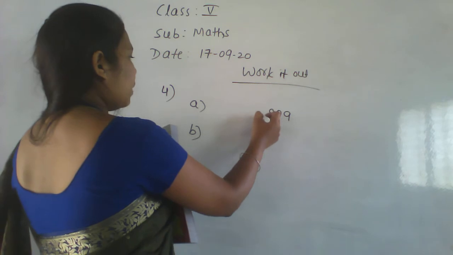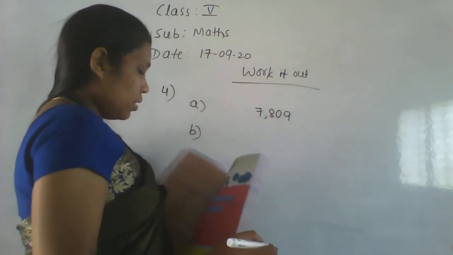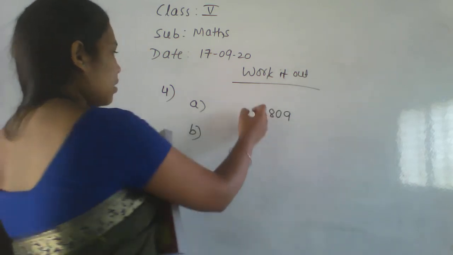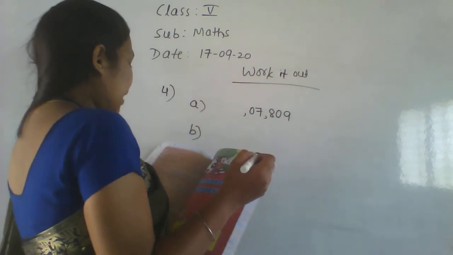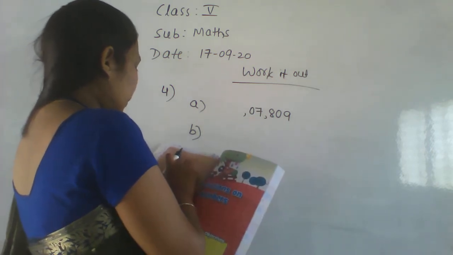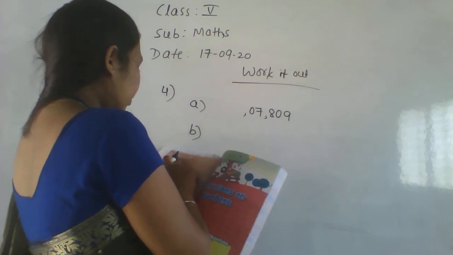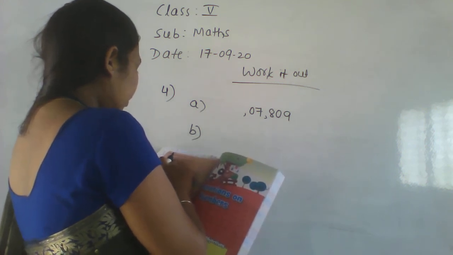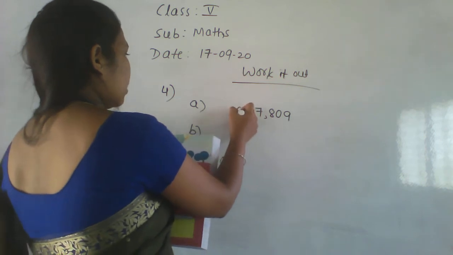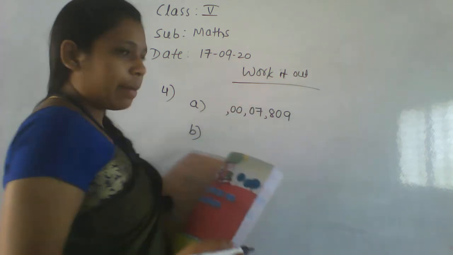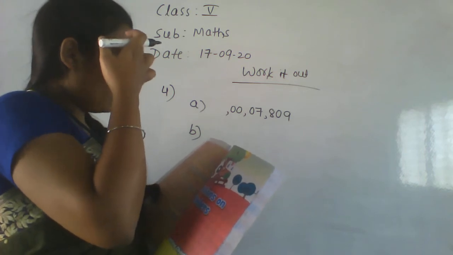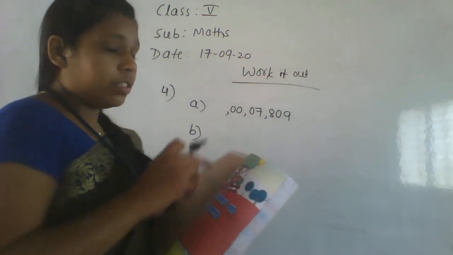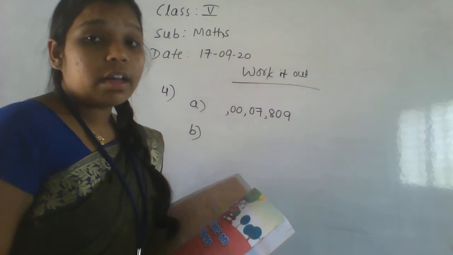Next, in the thousands place 7 is there. After that, in the ten thousands place again 0. Next, in the lakh place which number is there? No value is in the lakh place, and the ten lakh place also 0. Next one, with how many zeros? That is 7 zeros, which is the crore number.